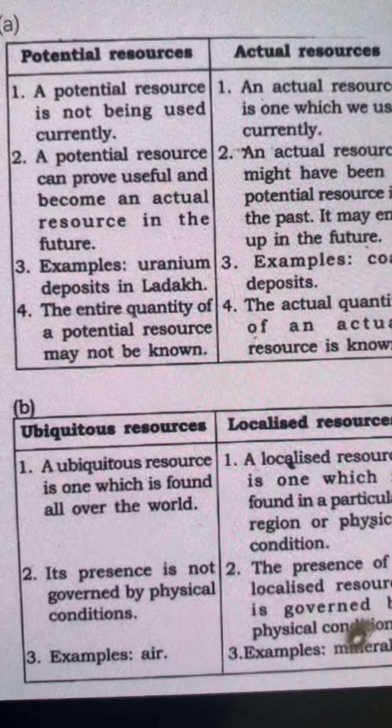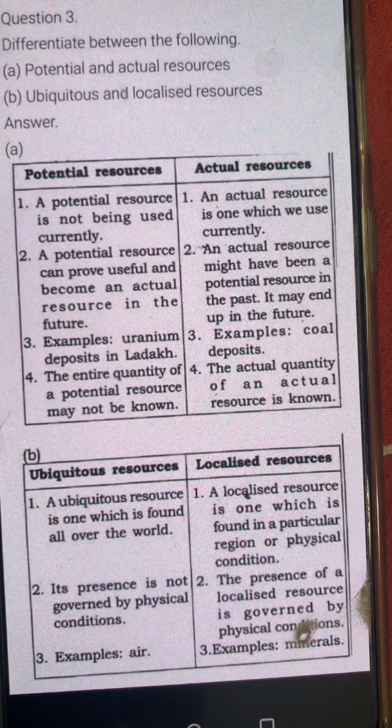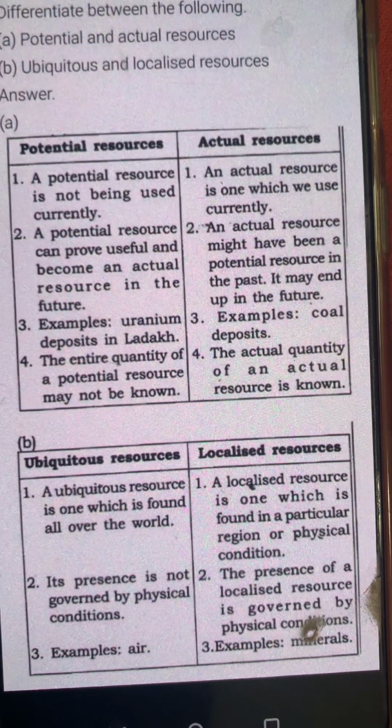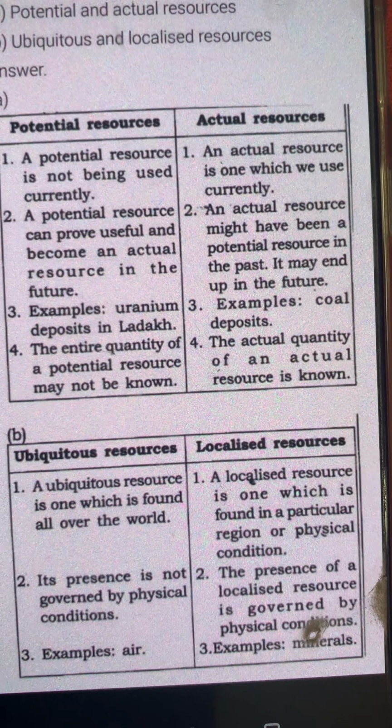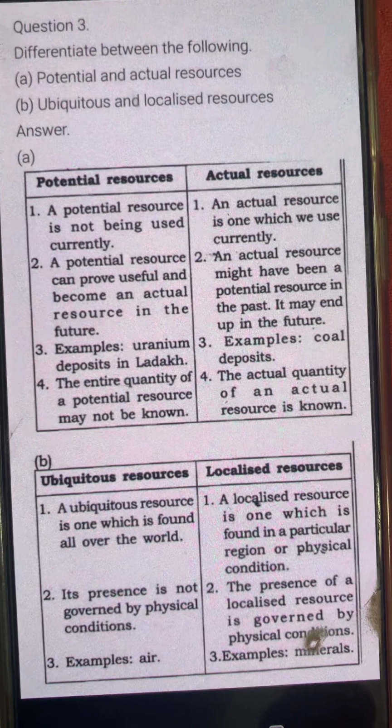Now let's come to our next question. Here is the difference between potential resource and actual resource, and ubiquitous resources and the localized resources, and the names are suggesting what they actually are.